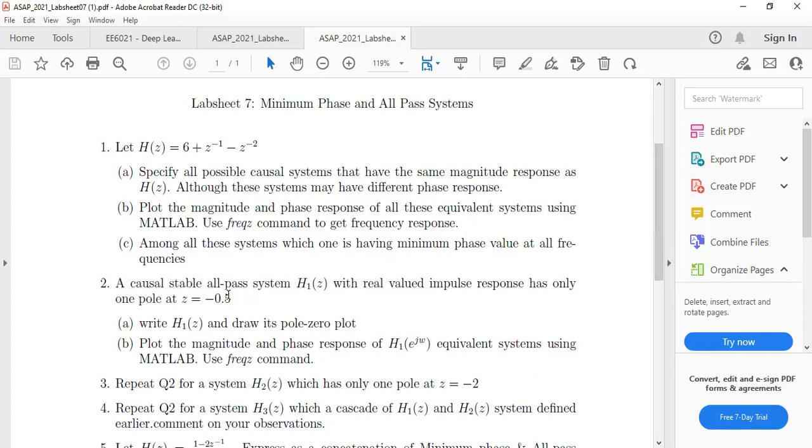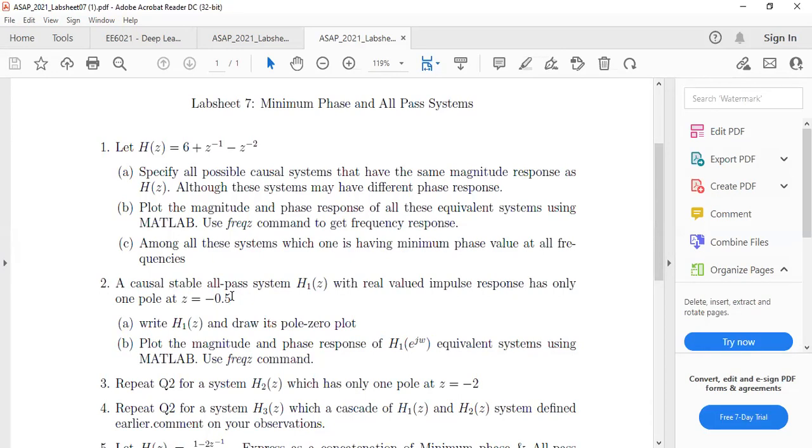So, what are the properties of all pass systems? It has a symmetric pole zero plot, and what else? It passes all the frequencies. Okay, very good. What else? The magnitude response, if you see, is all constant. It's one, for all frequencies. That's very good. What else?